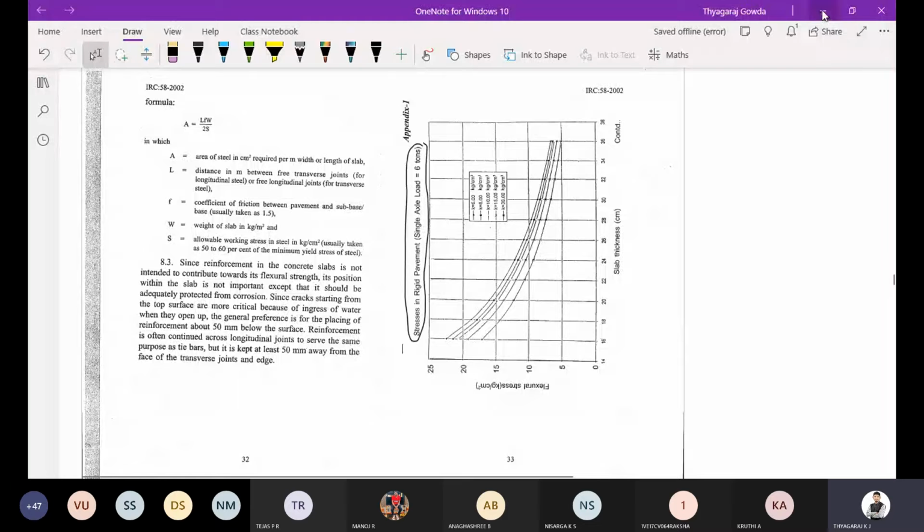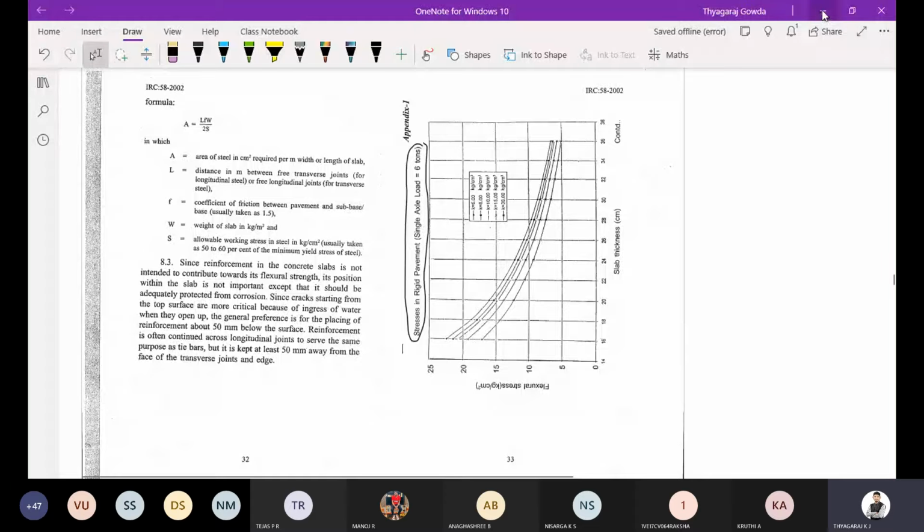So the stress charts, I was telling, will be used for design of rigid pavement. You can observe here stresses in rigid pavement. By assuming the slab thickness, and the K value will be given to us, ranging from K equal to 6, 8, 10, 15 and 30. These are the standard values of K, the modulus of subgrade reaction. Using this K value and the slab thickness, we determine the flexural stresses. Why do we require these flexural stresses? Because for calculating the factor of safety or fatigue life, we require them.